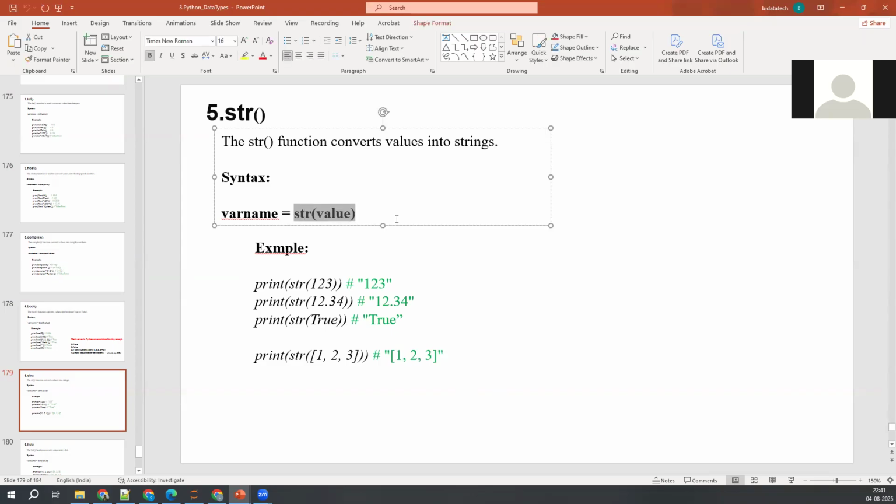We use these things in real time as well. Sometimes we need to convert. Let's say I got some number like 10 and I wanted to concatenate it with some other value. If you want to concatenate that value, we need to convert it into string format. Then only we can concatenate, otherwise we cannot. That's where we use these conversion functions. In 90% of the cases we use either string or integer. In my experience I used only these two functions. That depends on the requirement, of course. I'm not saying only these two will be useful, but the mostly used ones are str and int.